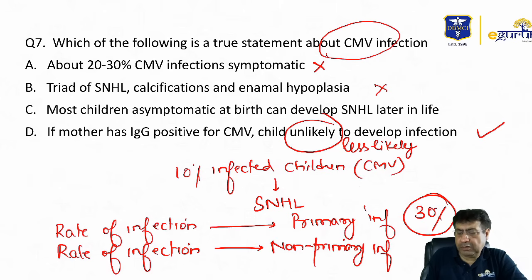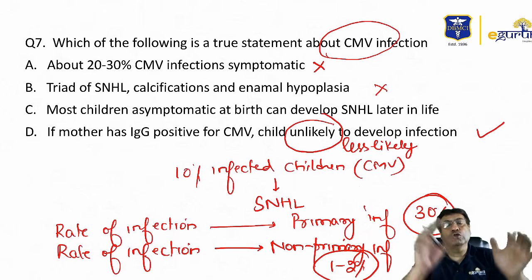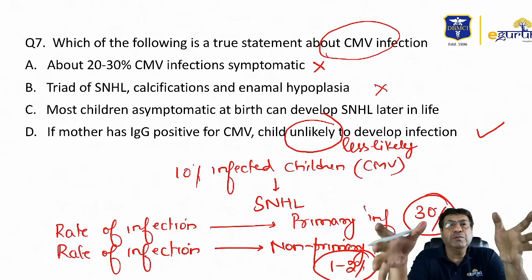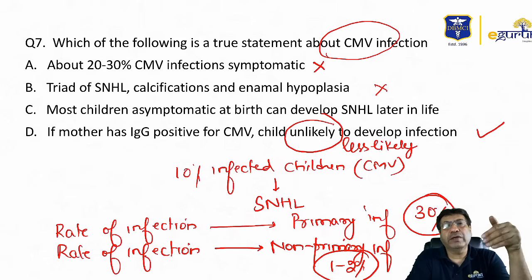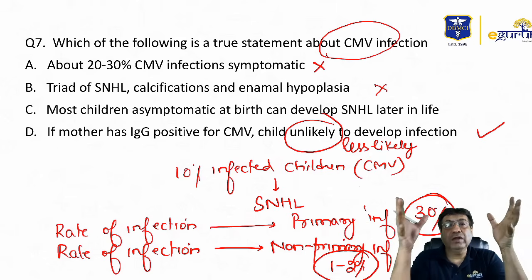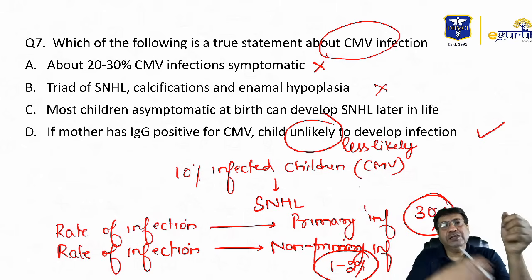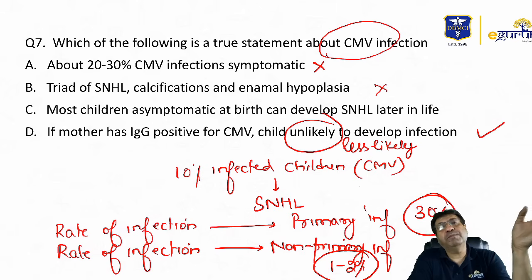In those cases, the risk is just about 1 to 2%. Although overall in the community, the number of women who had CMV in the past and are now immune may be huge. So actually speaking, the absolute number of children who develop this infection from non-primary maternal infection may be significant.